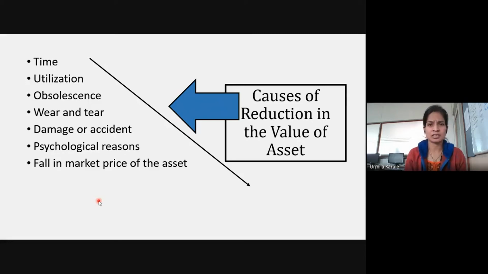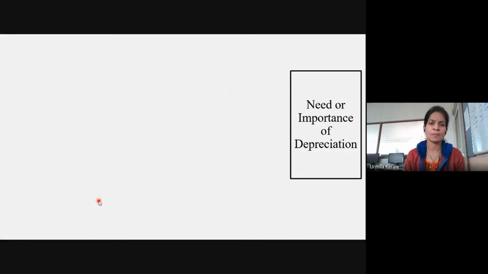Okay, fall in the market price of that particular asset may also result into decrease in the value of the assets which you have. Okay, and with passing of time there are so many other reasons also because of which its value is going to deplete or reduce. Now we'll see why we need to charge this depreciation, why it is so important to charge depreciation.